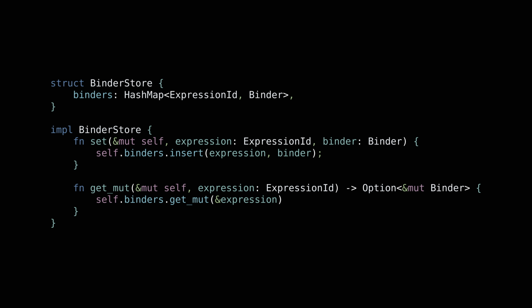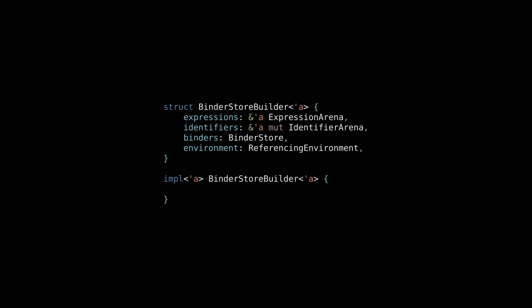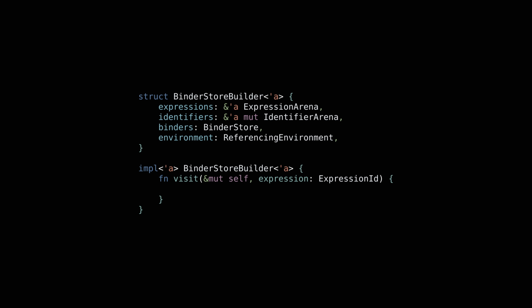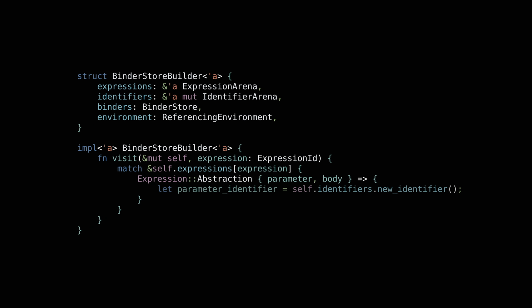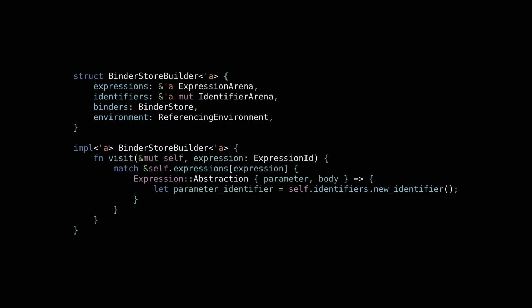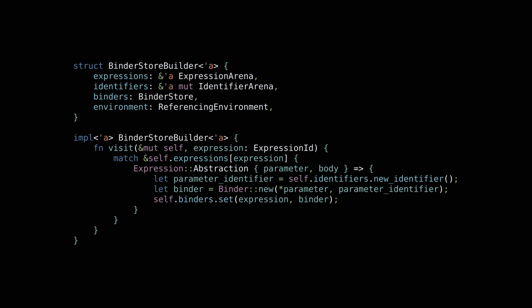With all these helper data structures defined, we've now reached the point where we need to traverse the input expression and build constraints for the binder parameter names. We store all the traversal state data in the binder store builder fields and implement a recursive visit function. In the case where the expression is a lambda abstraction, we create a new identifier for its parameter name. Next, we construct a new constraint and assign it to the expression.